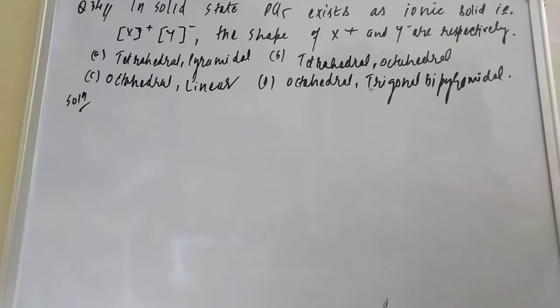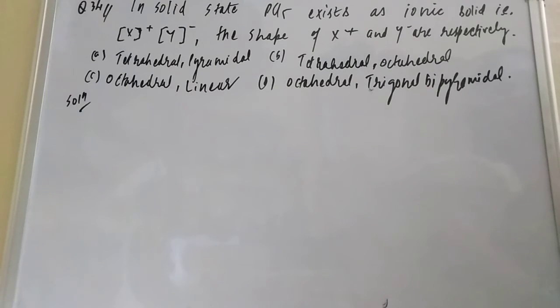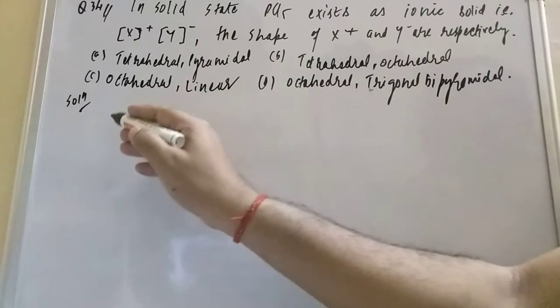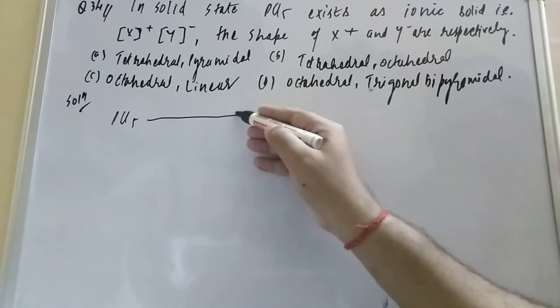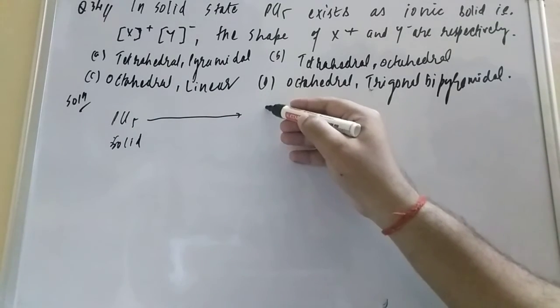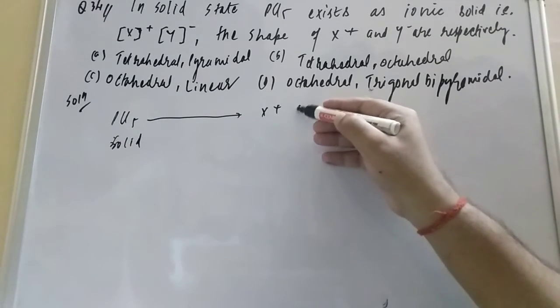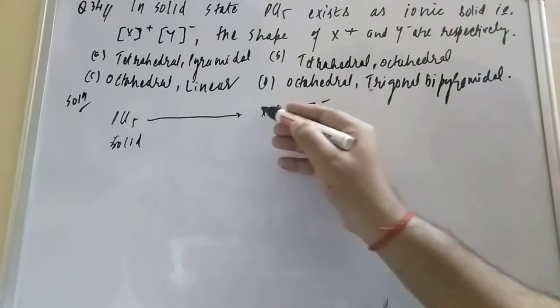Hello friend. Now the next problem is problem number 34 from the P block. It's an important problem, and I already taught it during the lectures. In the solid state, PCl5 exists as an ionic solid, that is X plus and Y minus. What is the shape of X plus and Y minus respectively? This is a very simple problem, dear student. They are saying that in the solid state it exists in the form of ions, X plus and Y minus.